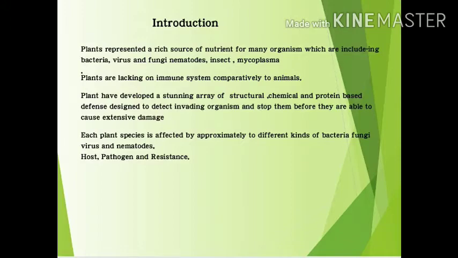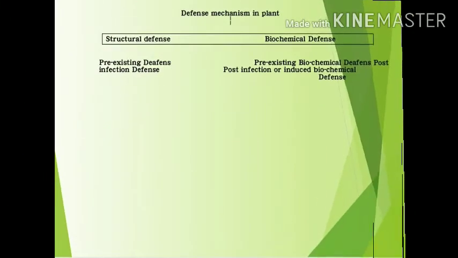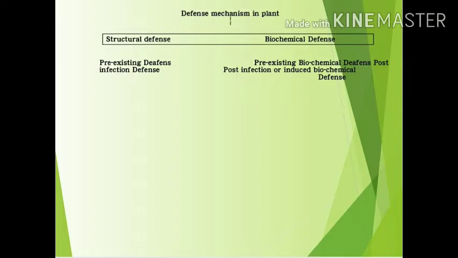At first, we see the defense mechanism in plants. In plants, there are two types of defense mechanism. First, structural defense, and second, biochemical defense mechanism.